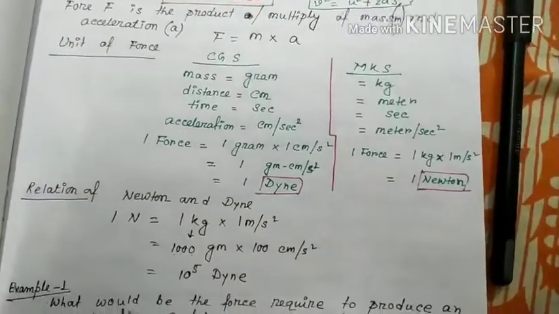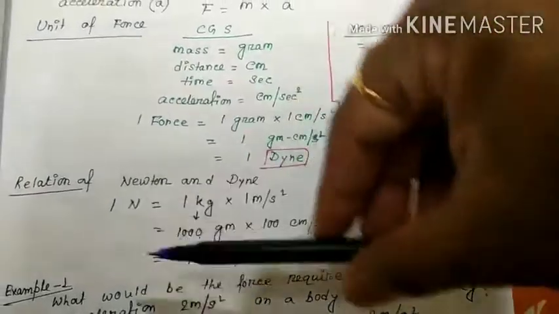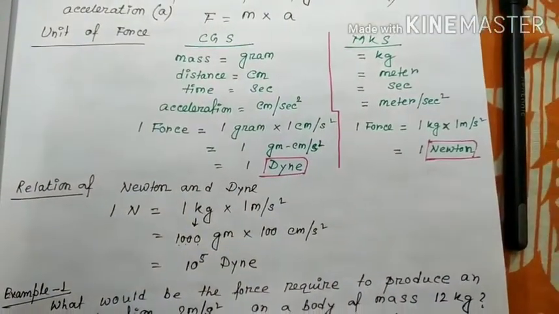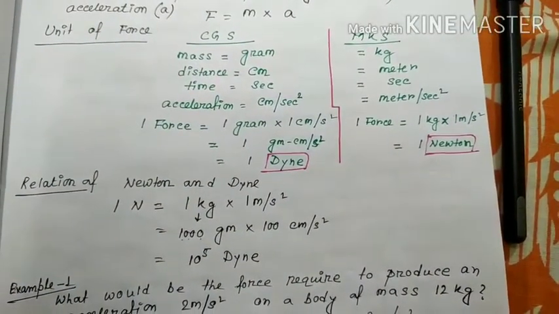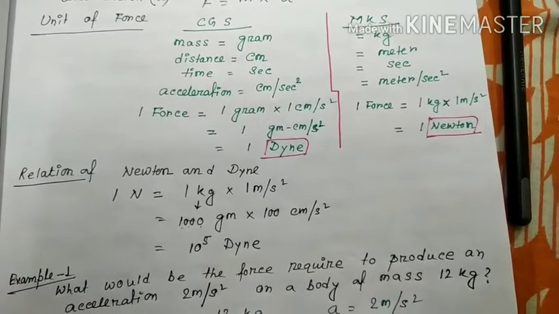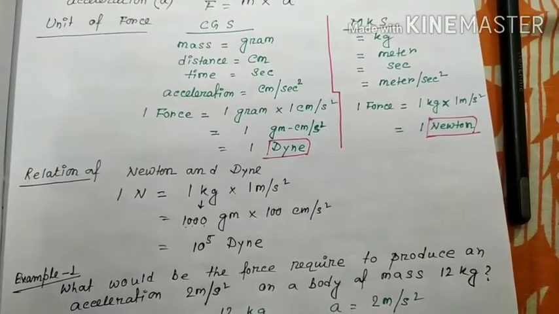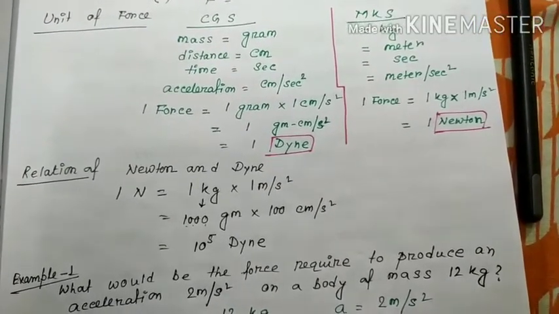Now, a very interesting thing. What is the relation between dyne and Newton? 1 Newton means this force produces an acceleration of 1 meter per second square on a 1 kg body.